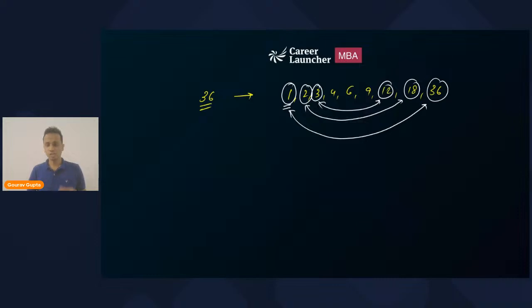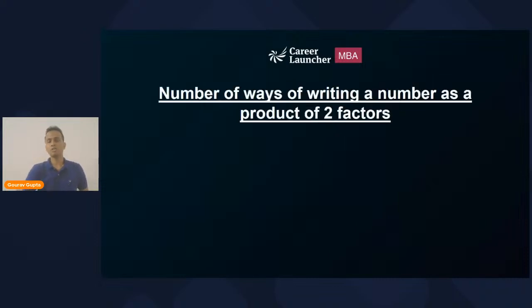All right, fine. The properties that I'm telling you will help you in determining a lot of things. They will help you in different types of questions. So these are some properties related to finding the number of factors of any number, right? Now let's look at the next very important formula. Read this statement: the number of ways of writing a number as the product of two factors. I want to write the number as the product of two factors, right? The last property that I have told you will be helpful in this case. All right, let's check it out.